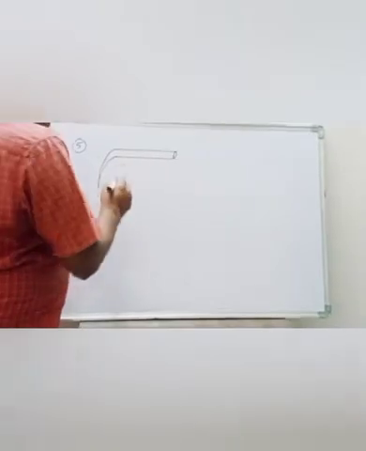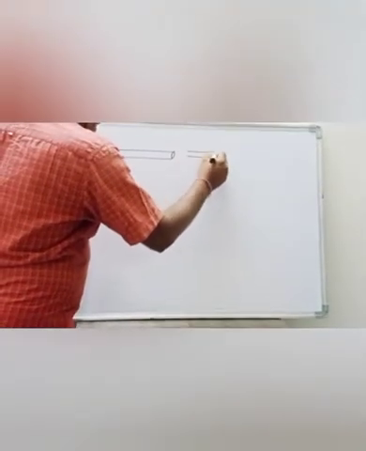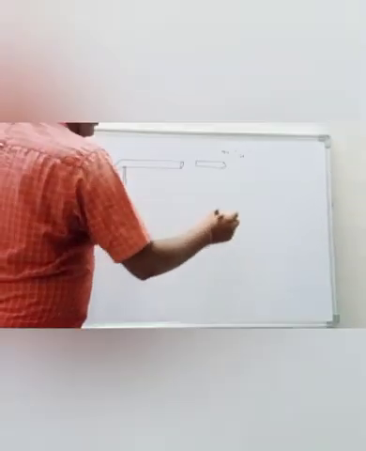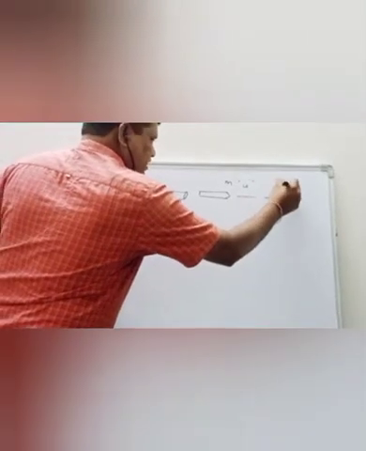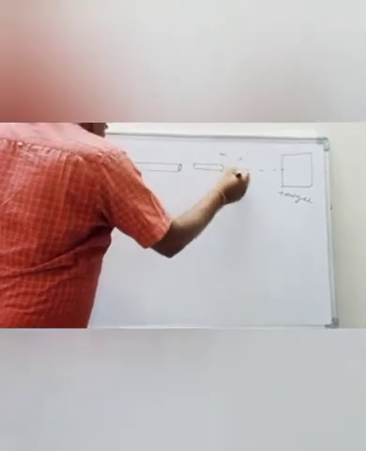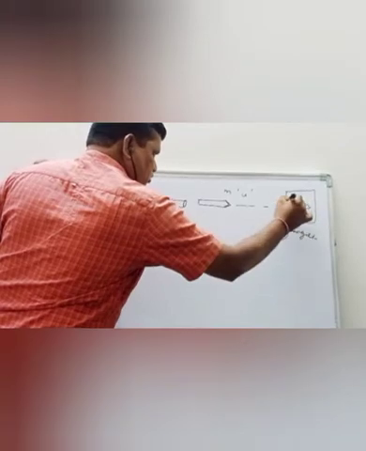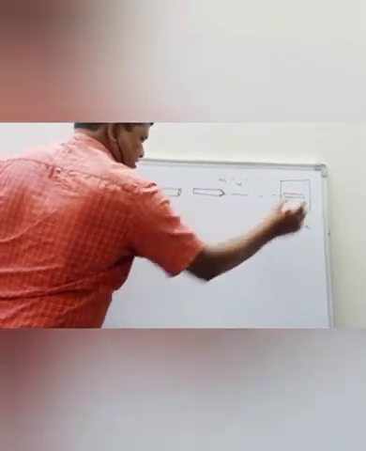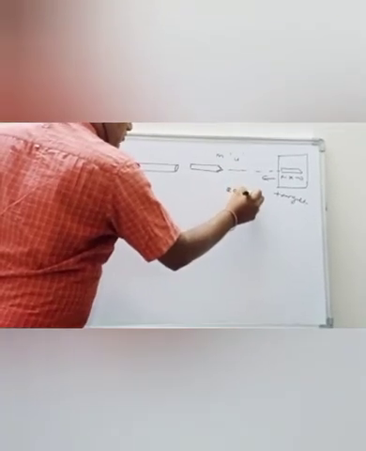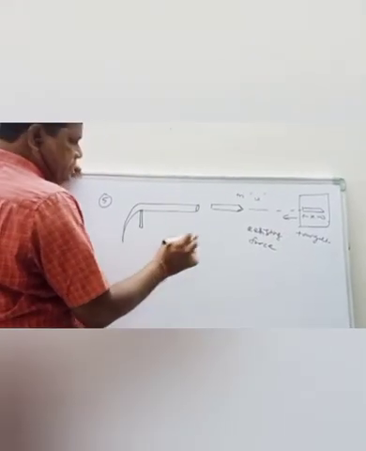A gun is triggered, and the bullet of mass m is moving with an initial velocity u towards the target. After the bullet is fired from the gun, it pierces into a wooden plank to a distance x, which gives a resisting force. We should calculate the resisting force offered by the wooden plank.